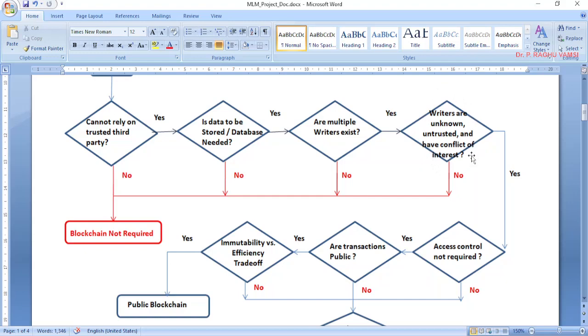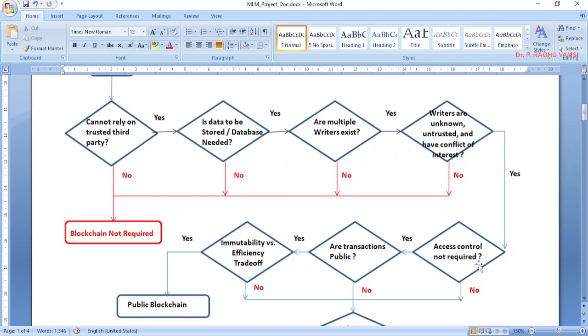In these three cases, the condition is true, so hence we are moving on to the next condition to be checked. But in the first four conditions, we have not encountered a no, that is false. So that is the reason we require a blockchain for this case. Whenever in any one of these conditions our conditions fail, then the blockchain is not required. But we have come across these four stages so that we can decide that blockchain is required, and we are moving on to the next stage.